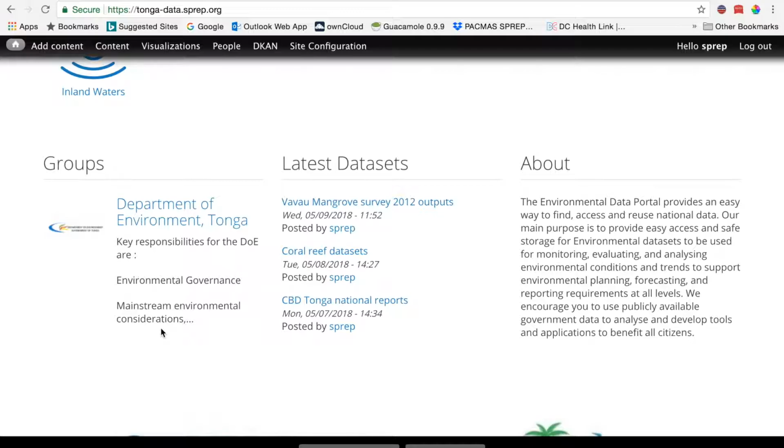Now, the important thing to note about groups is that if you upload a data set and set the license level, of which there are 4, to private, that means only individuals logged in and a member of that group can see that data set and download it and use it. That means that if you want to share information within your group of Department of Environment Tonga and not let outsiders outside the department see that data set, you can set it to private and it would be only available to those people. It's important to note the metadata, the information about the data, that is the title, who uploaded it, etc., will be publicly available for all datasets on this portal.